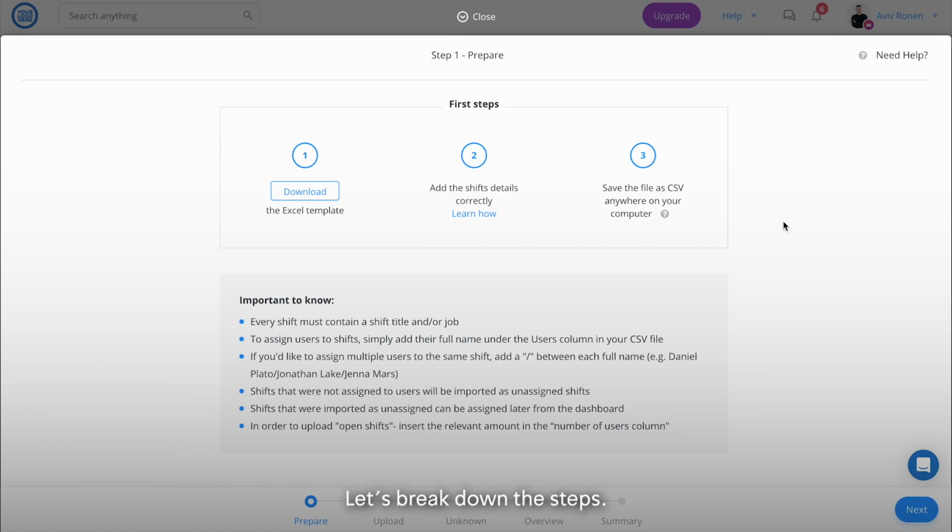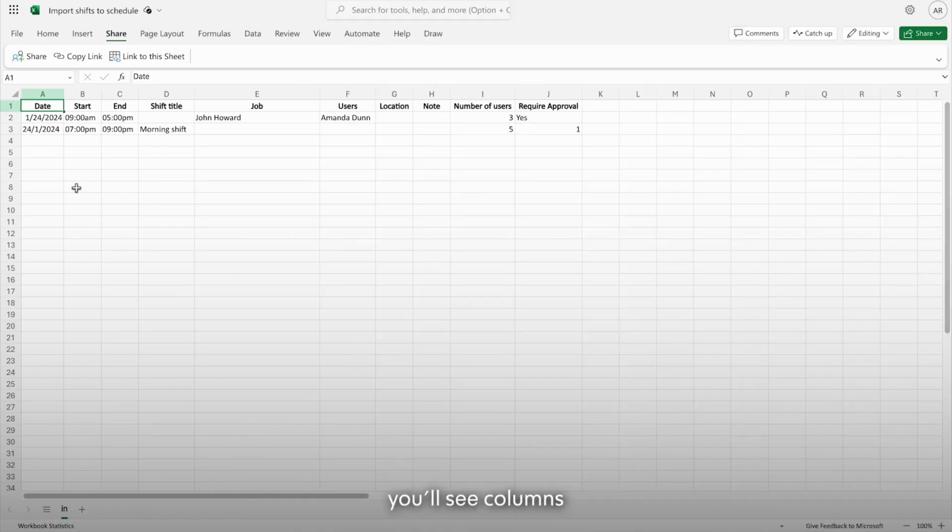Let's break down the steps. Step 1. Download the Excel template. Step 2. Add your shift information to the template. In the template, you'll see columns with the types of shift information you can add: date, start and end time, shift title, job, layer, location, note, number of users assigned, and if you want to require admin approval when using open shifts. Before we continue to the next step, let's understand how to fill out the import template properly.